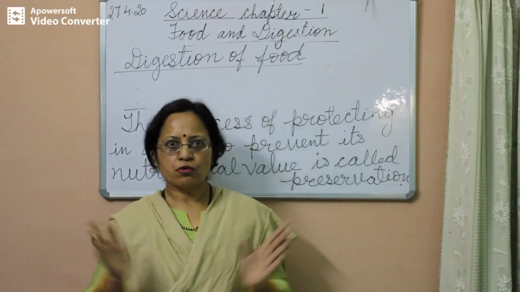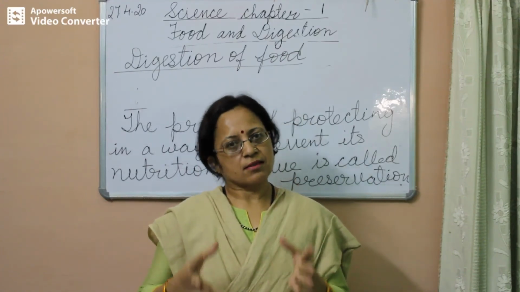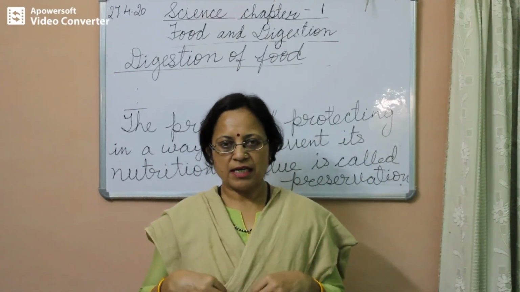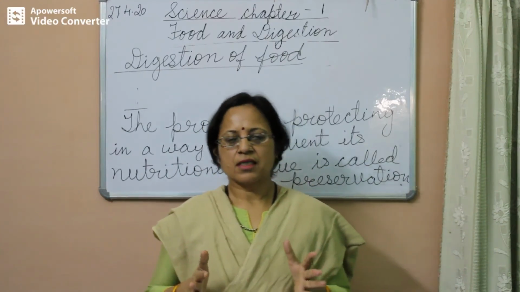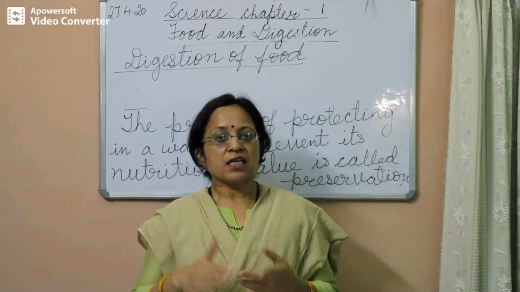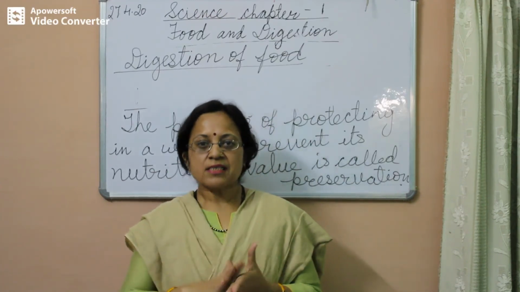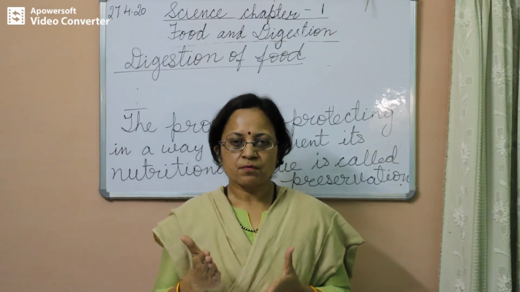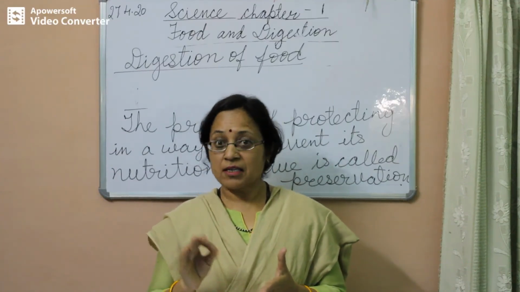The food which we take cannot be digested in the same way as we intake it. So the food that is eaten, why can it not be digested? Because we have to release the nutrients from this food which we take. So to release the nutrients from the food, it has to be broken into small pieces, otherwise it cannot release nutrients.